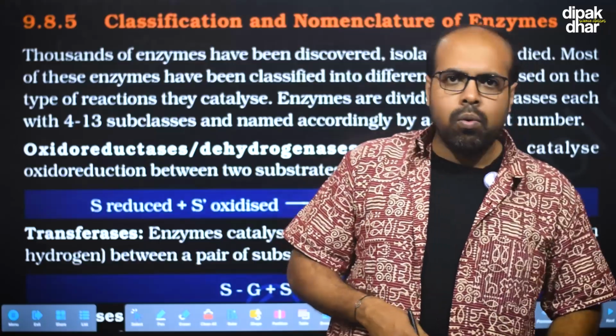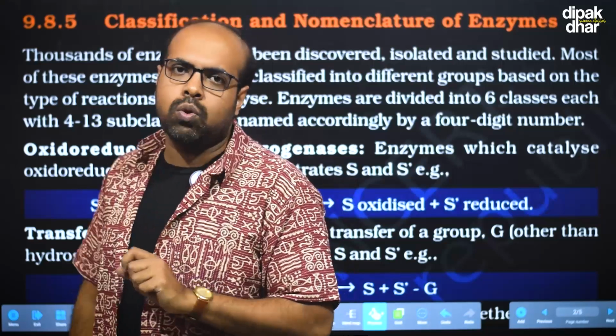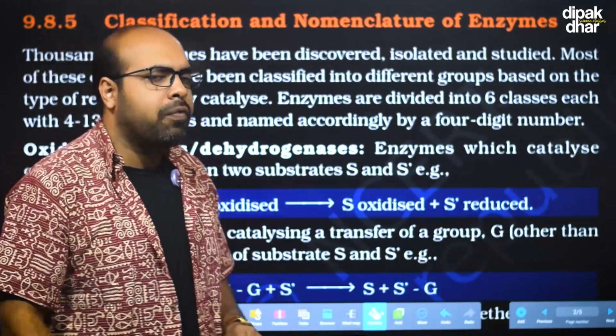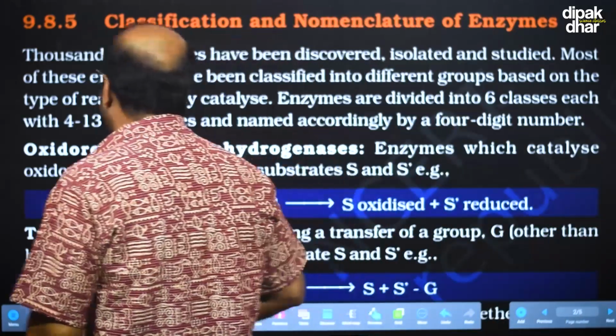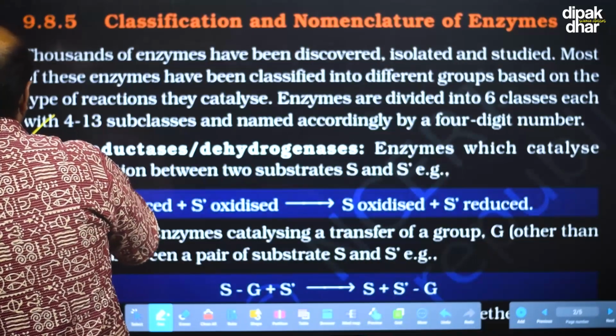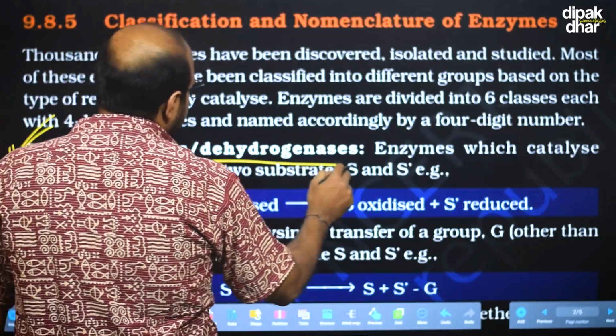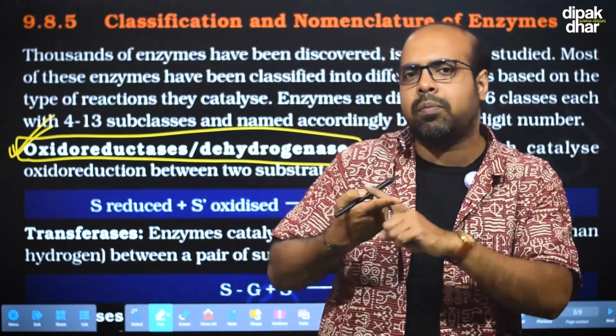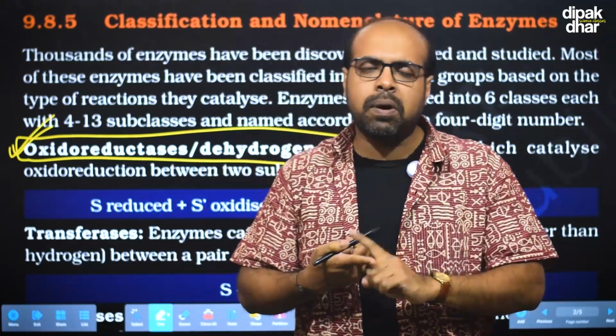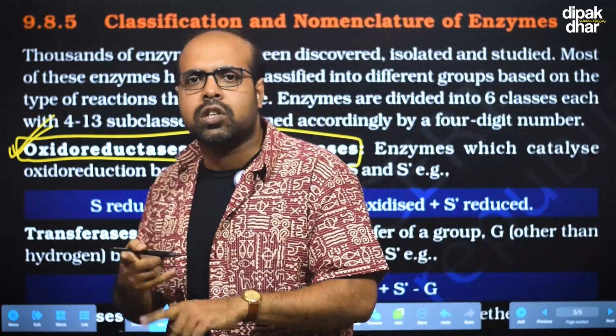Now come back to the different types of enzymes that will be discussed in this video based on the function they perform. Enzymes can be classified into 6 basic categories. The first one is the oxidoreductase. As the name implies, oxidoreductase is the group of enzymes that perform the oxidation and reduction of their substrate.